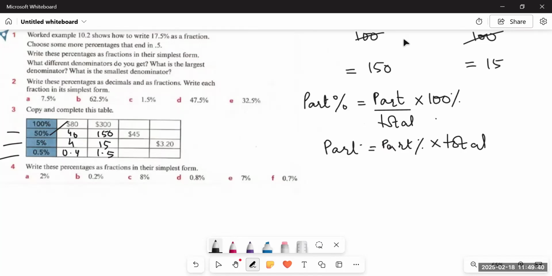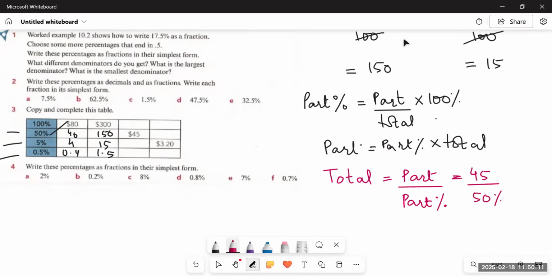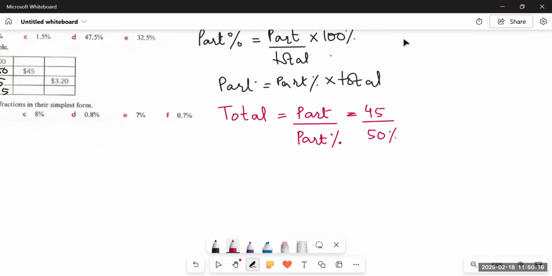Now, the third formula that we use is, if we have to find out the 100%, the total of something, 100% means the total of something, then what formula are we going to use? For this, we are going to put the part in the numerator and divide it by its corresponding percentage. So in this case, what are we going to do? We are given the part that is 45, and its percentage is also given as 50%. So by dividing 45 with 50%, we will find the answer to its 100%. That is the total. How do we solve this?